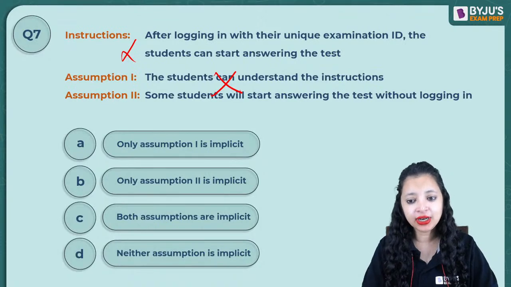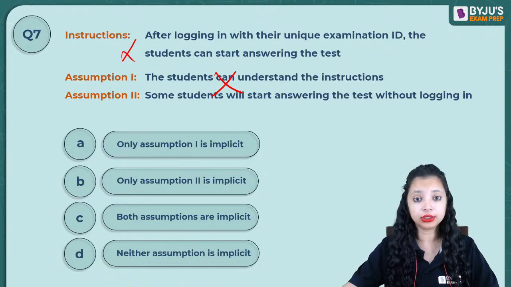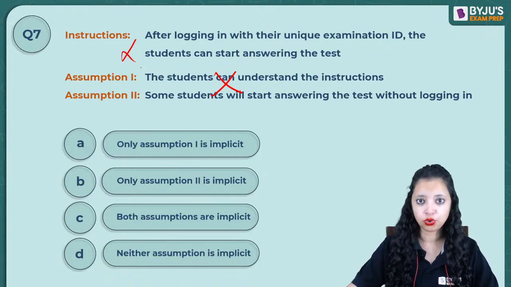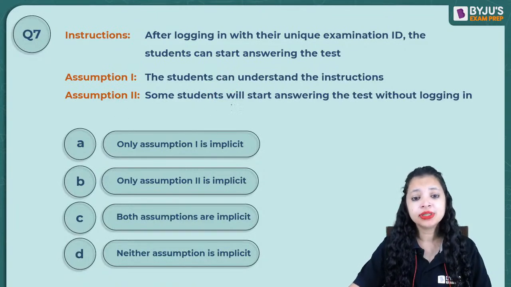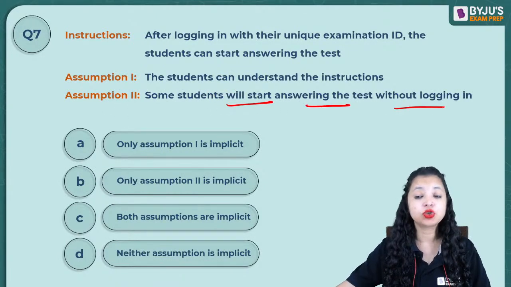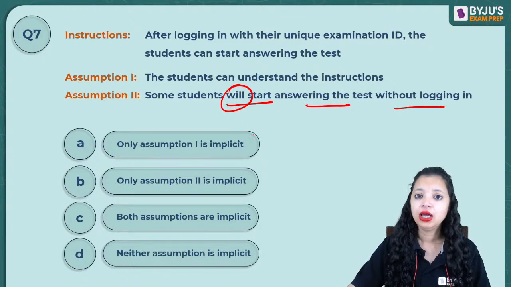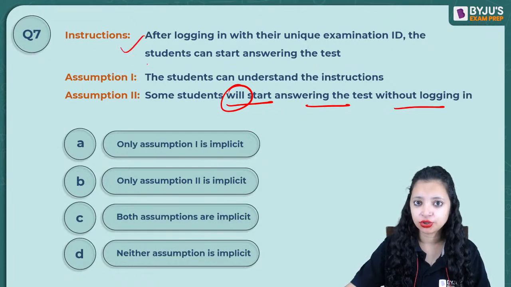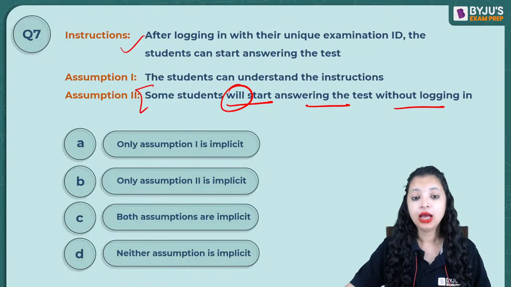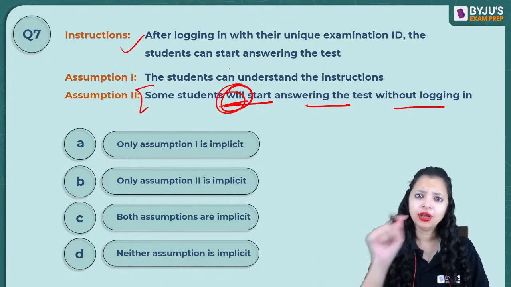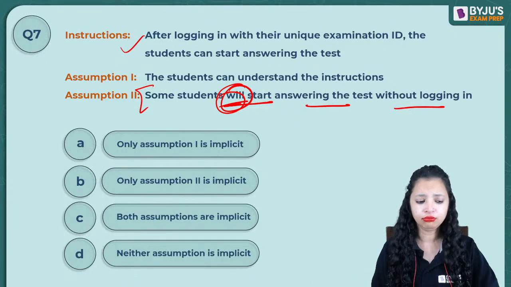Okay. So the truthfulness of the first is absolutely necessary for the question to be true. But the second one is a tricky one. Some students will start answering the test without logging in. Will means necessity. If I give you a suggestion, I believe everyone will follow the suggestion. Can I be absolutely sure that at least one person will not follow my suggestion?